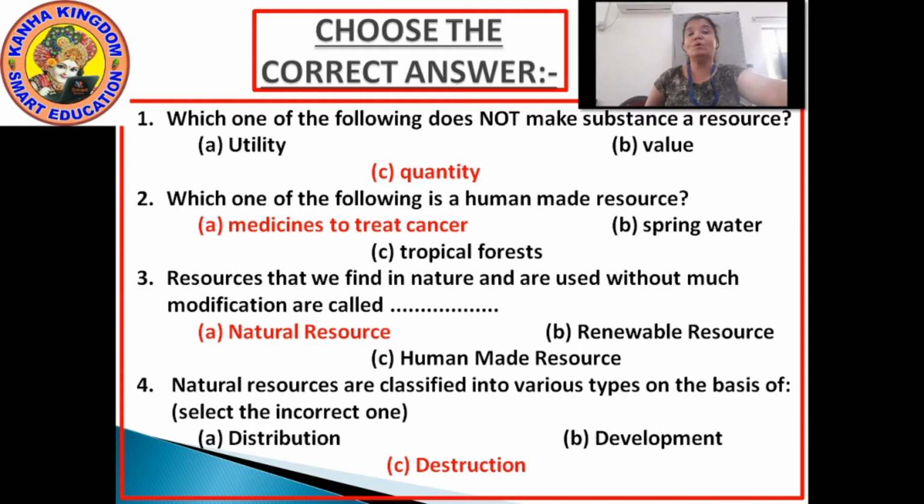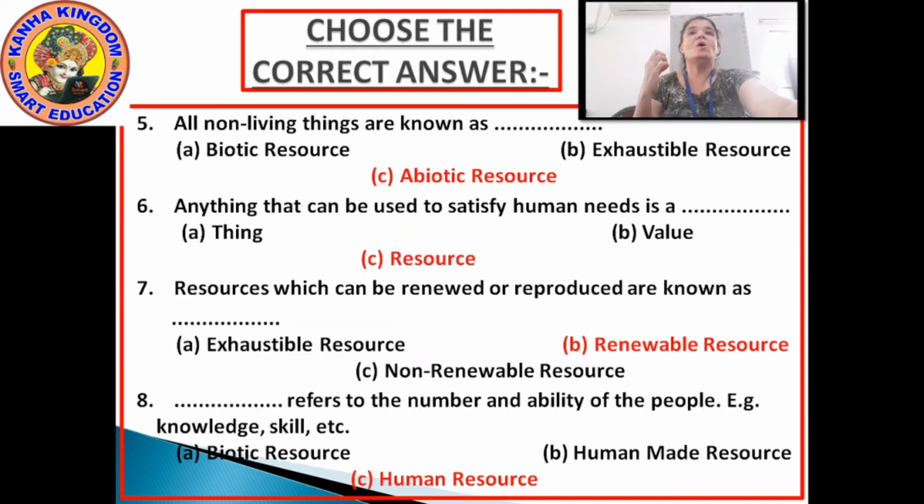Moving to some more choose the correct answer. The next one is, all non-living things are known as, I repeat again, all non-living things are known as. What are they known as? Biotic, exhaustible or abiotic? Non-living thing means the things which do not have life. But biotic is the world of living things. So this cannot be the answer.